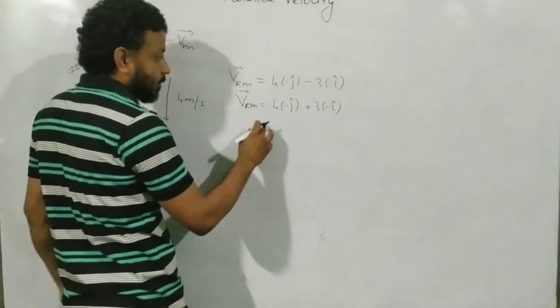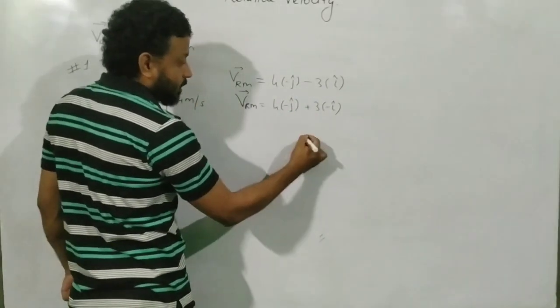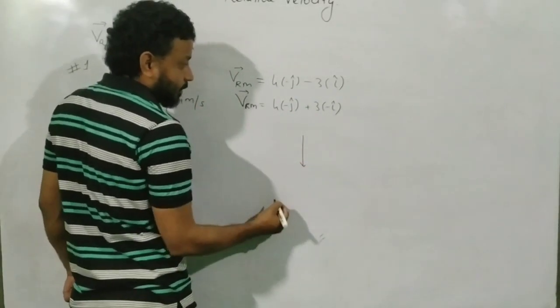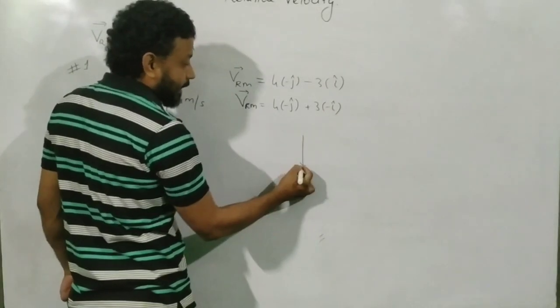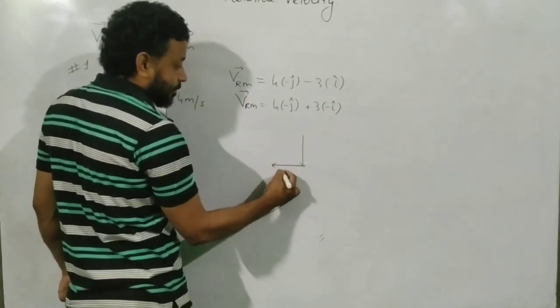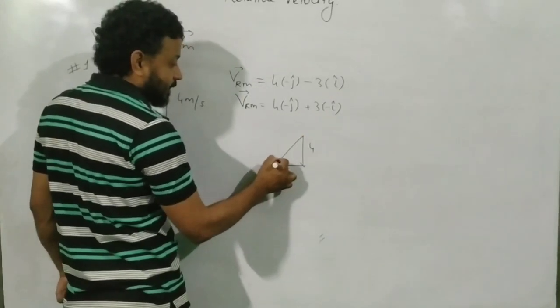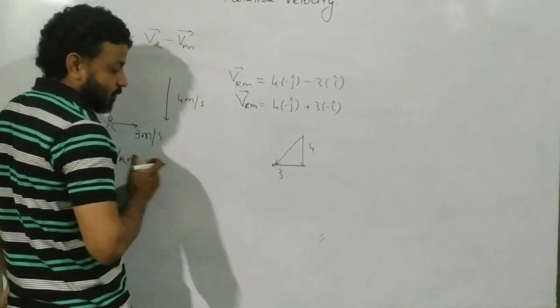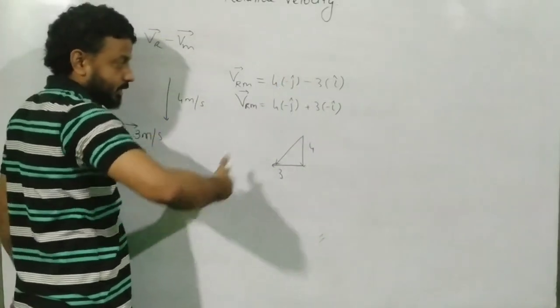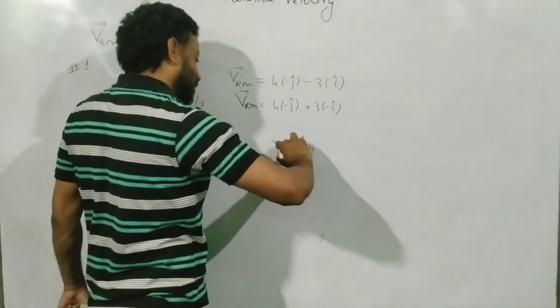I will draw the diagram now. 4 minus j cap, how will you draw this? This is 4 minus j cap. Then you have 3 minus i cap. So 3 minus i cap. This is 4 and this is 3, and this becomes the resultant. And see, look at the resultant. The man is walking like this, and look at how the resultant looks. This is the resultant VR.